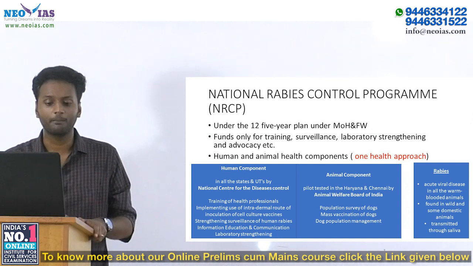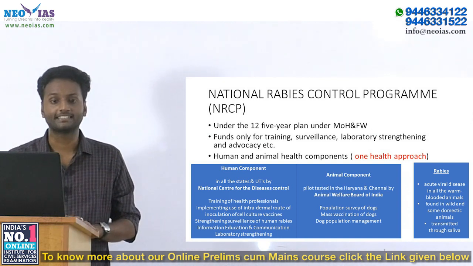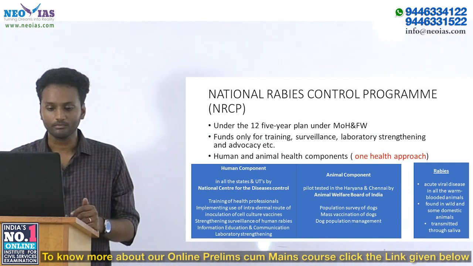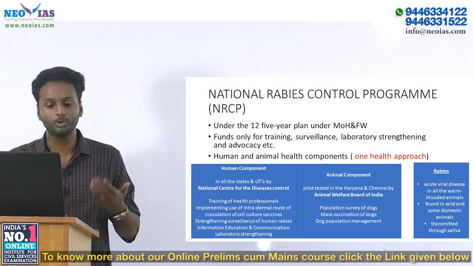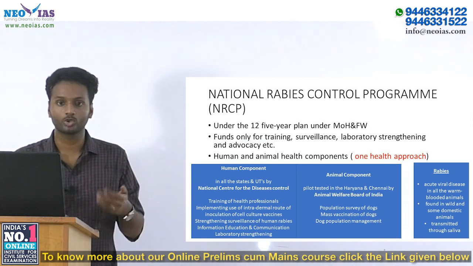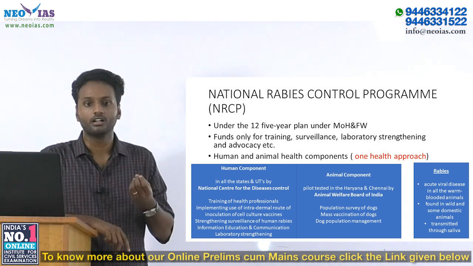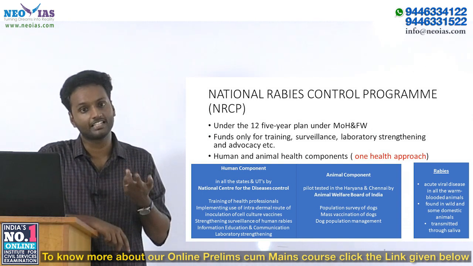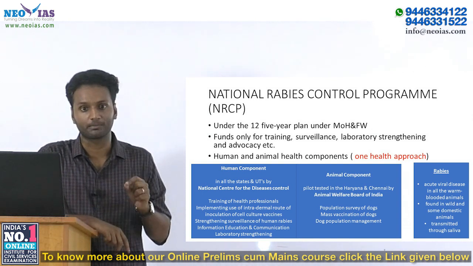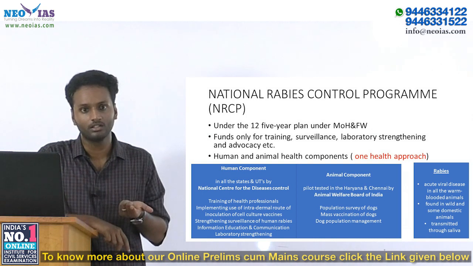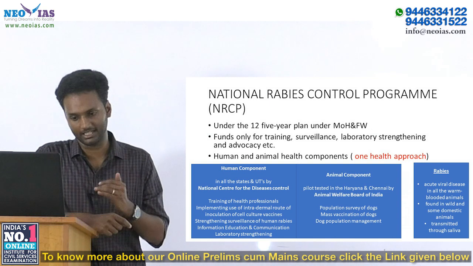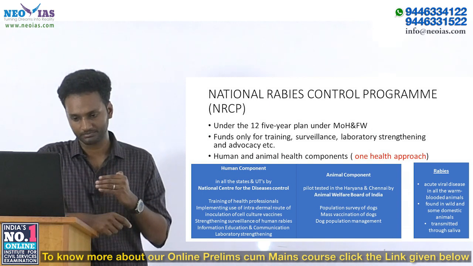The human component has, like I said, training of health professionals and implementing the use of the intradermal route. The anti-rabies vaccine is administered dermally, that is, into the skin, so training for such things is provided under the human component.